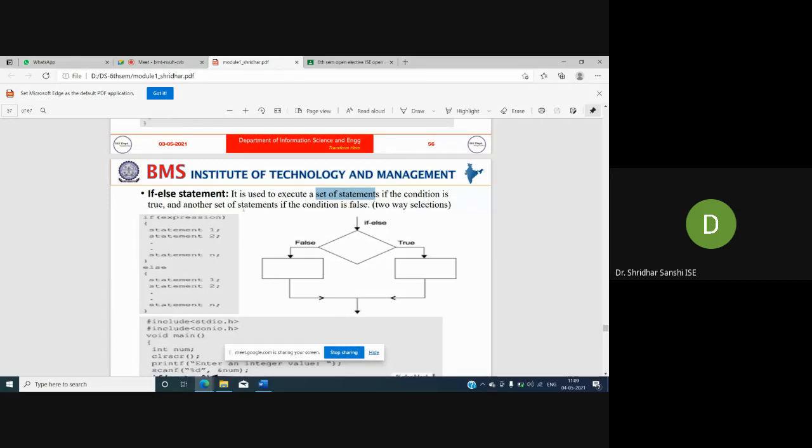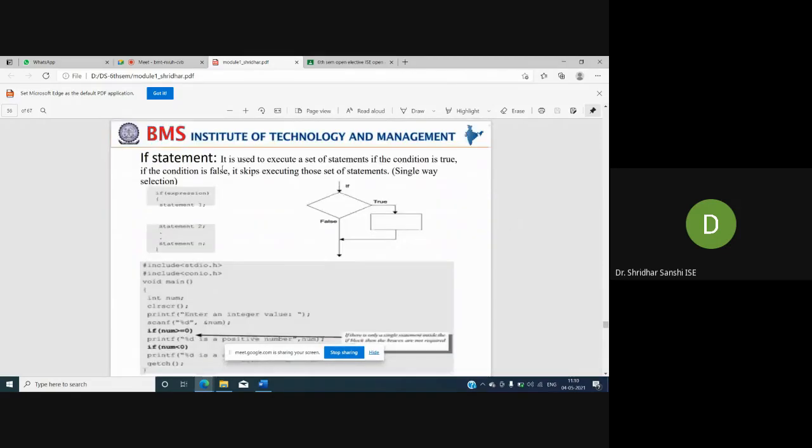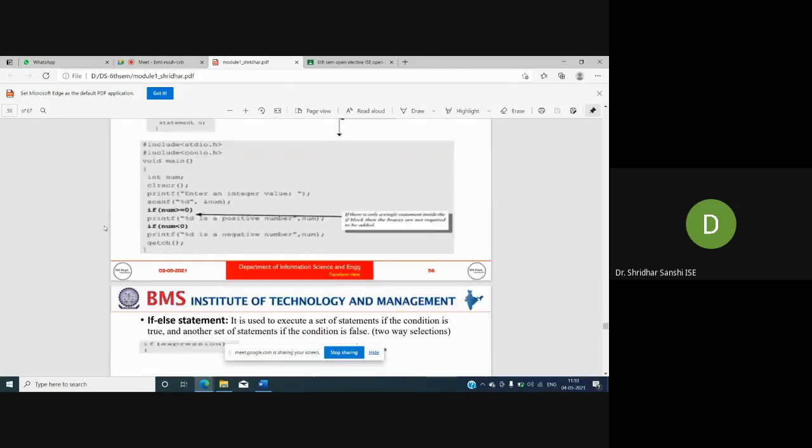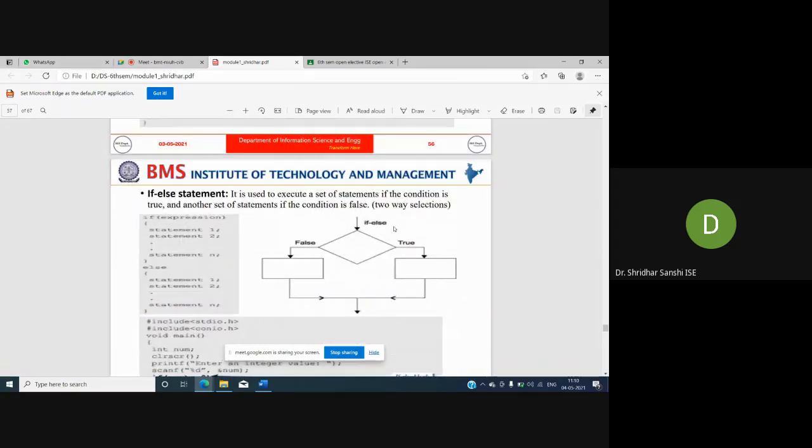If it is false, another set of instructions will be executed. Here in the if statement it is only one way, because if this is true we execute, otherwise we do not. That's why it is a single way selection. But in the case of the if else statement, it is two way. Why is it two way?